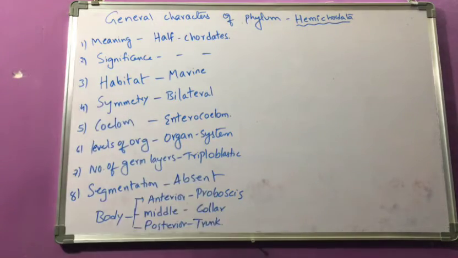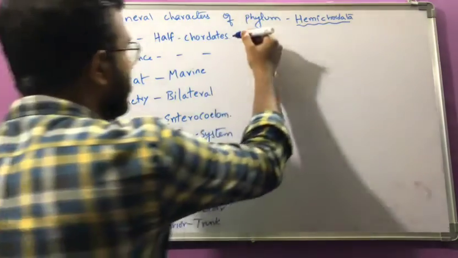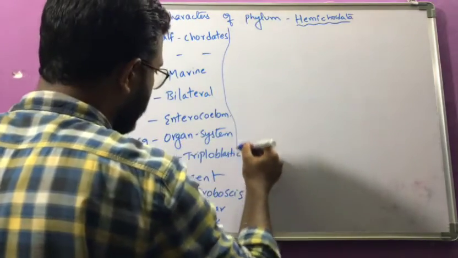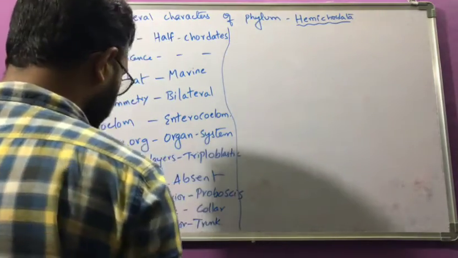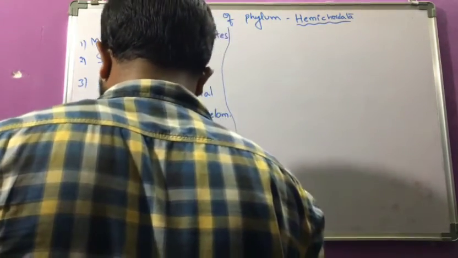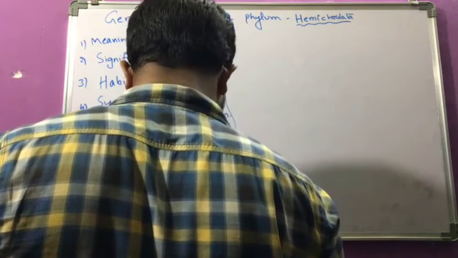This is how the body is divided in these animals. Coming to the next general character, that is digestion.